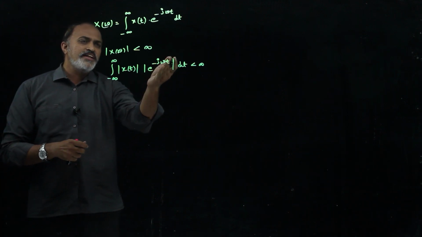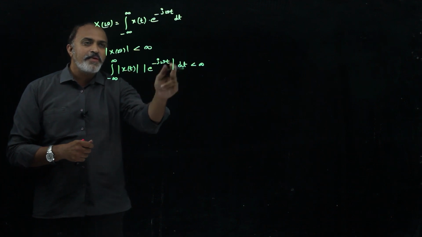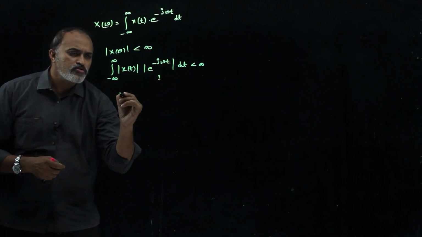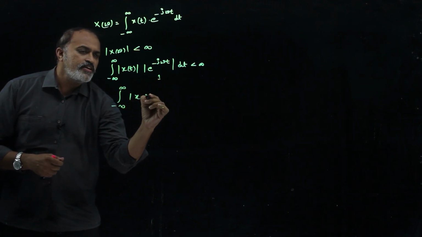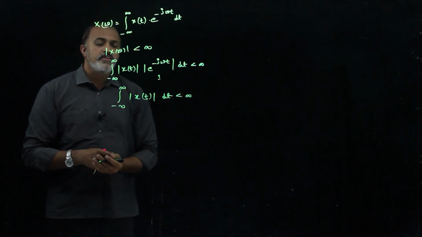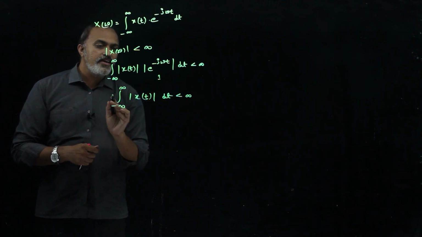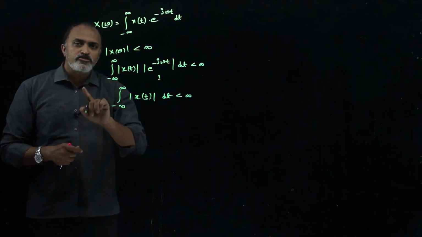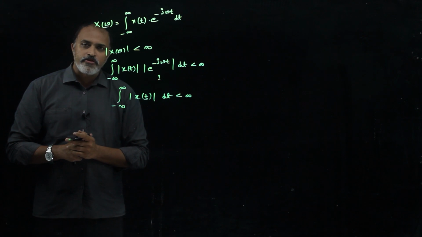And as we know, e power minus j omega t is cos omega t minus j sin omega t and its magnitude is 1. So the left out term is the integral from minus infinity to infinity of mod x of t dt, which must be a finite value. That means if the area covered by the time domain function itself is finite, then its Fourier transform will also exist. This is the existence condition for the Fourier transform.